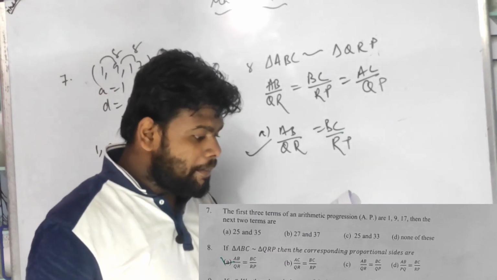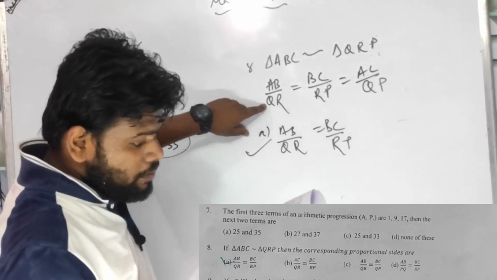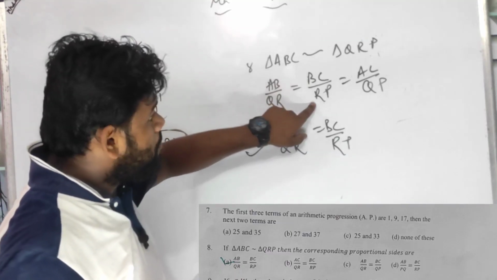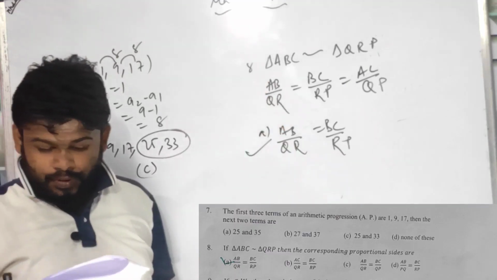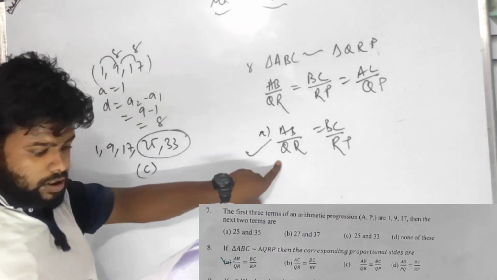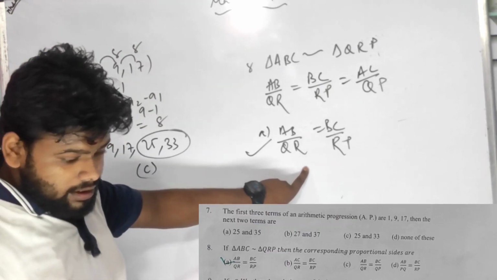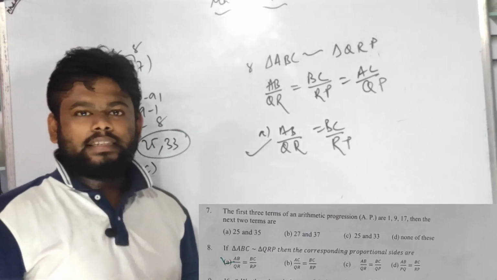In C, it is given AB upon QR equals BC upon QP. No, C is also an incorrect answer, children. And D is AB upon PQ. No, so A is the correct answer, children, right?